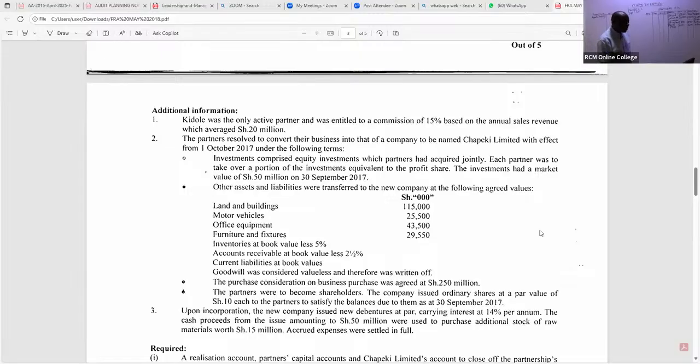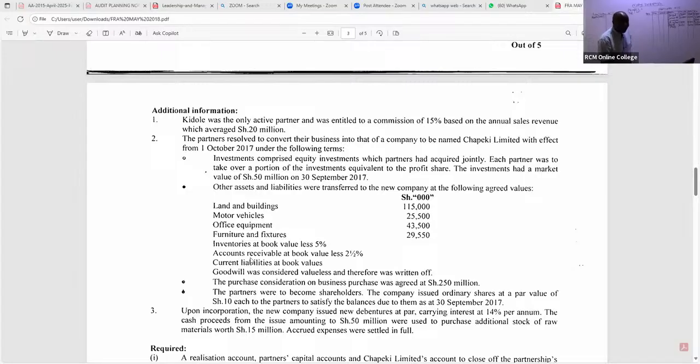These are what we call the fair values. But of importance is for us to appreciate that we have land and buildings, motor vehicles, office equipment, furniture and fittings, inventories, accounts receivable, absorbed by the new company.